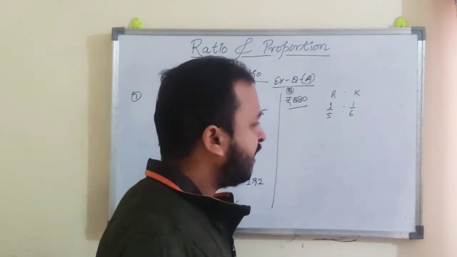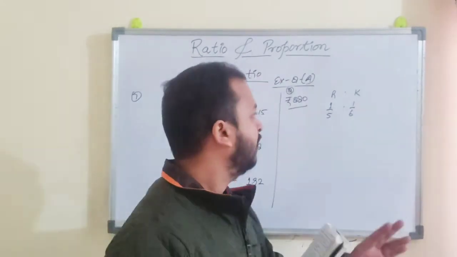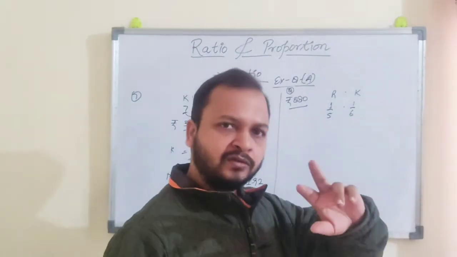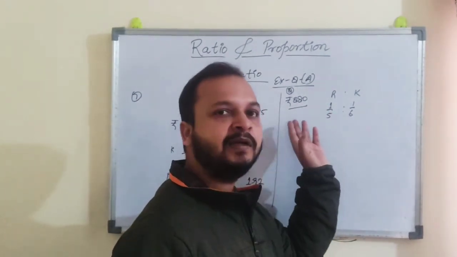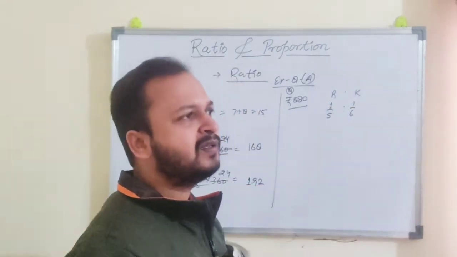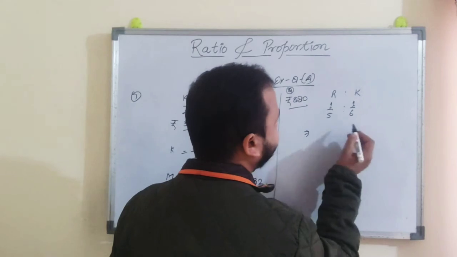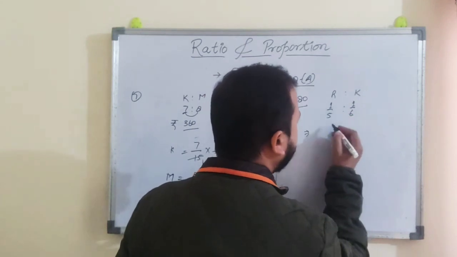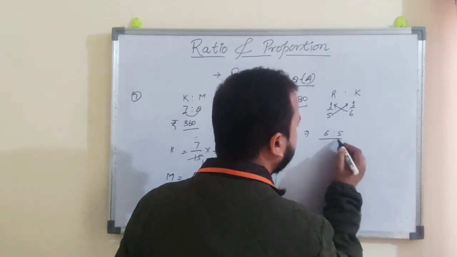The ratio is 1 by 5 and 1 by 6, and we know that the ratio must be in natural number form. You cannot write the ratio in fraction form, so first you have to convert it. There are two methods. One is to cross multiply. Another is to take the LCM and multiply it in both terms of the ratio. We'll prefer the cross multiplication method because the numerator has 1 only. If another number is written, you can simply multiply it. So 6 to 5 is the correct ratio. This 6 goes here and this 5 goes here.